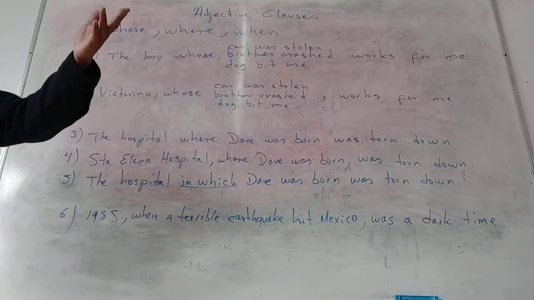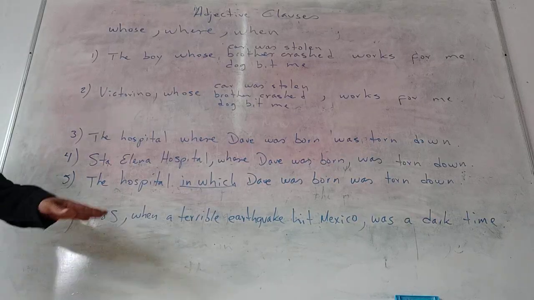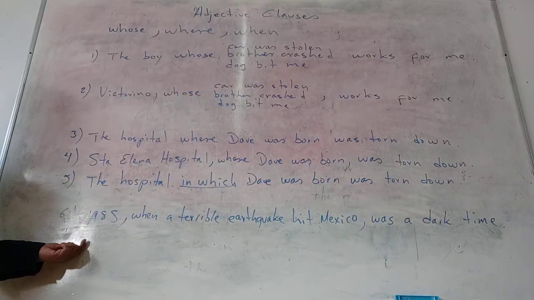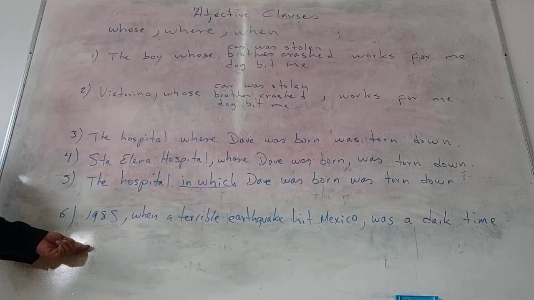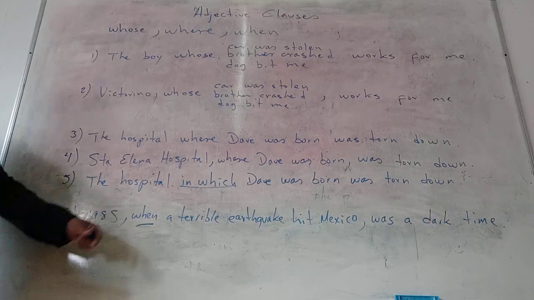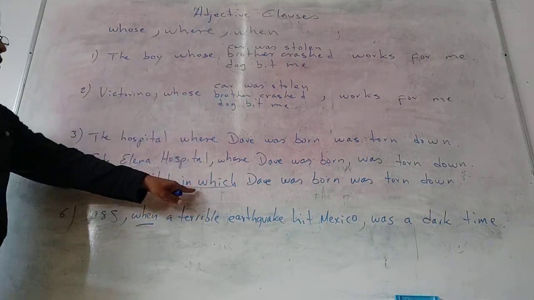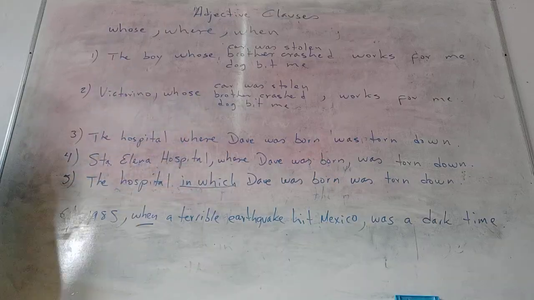You just mention information. But when there are commas, it's because you already know the information before. You already know the person, the animal, the thing, the place, etc. So we use when for times, we use where for places, or instead of where we can use in which, right? Okay? Well, copy that, please.